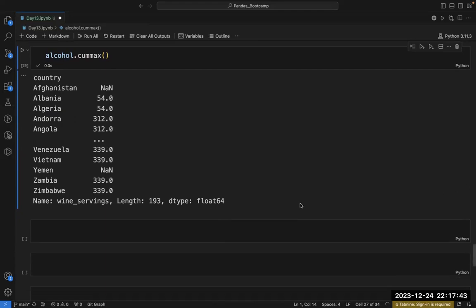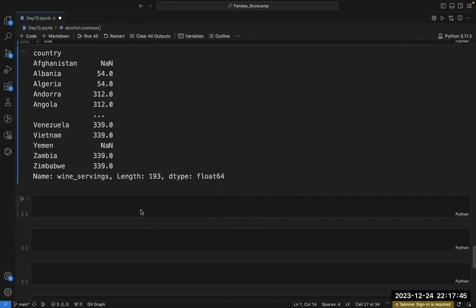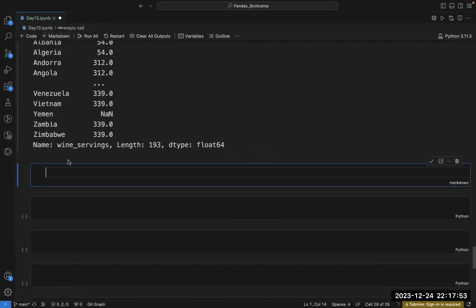Now, there is another thing here, and that is called pairwise difference with diff. This is a very exciting new method, and it is very useful in data science.